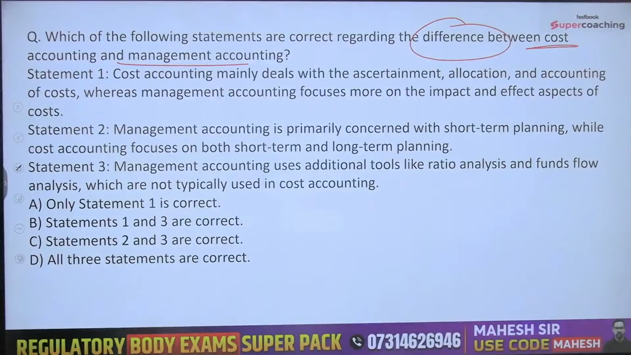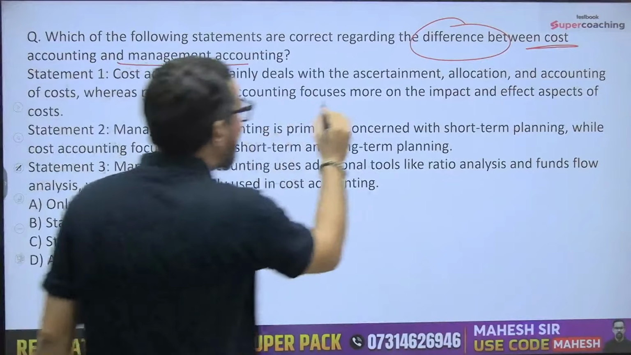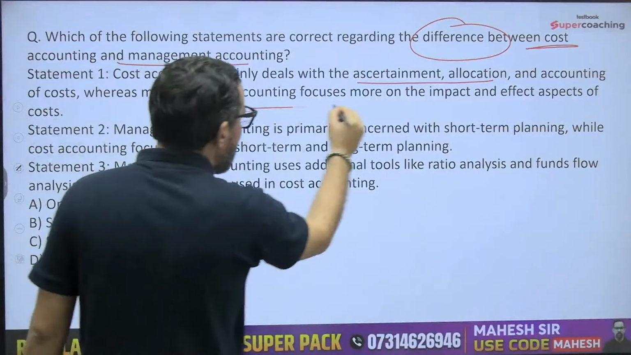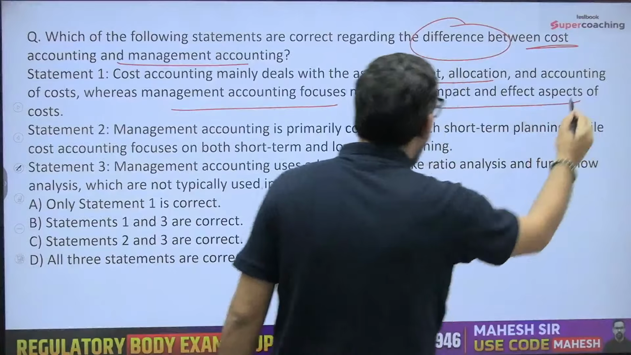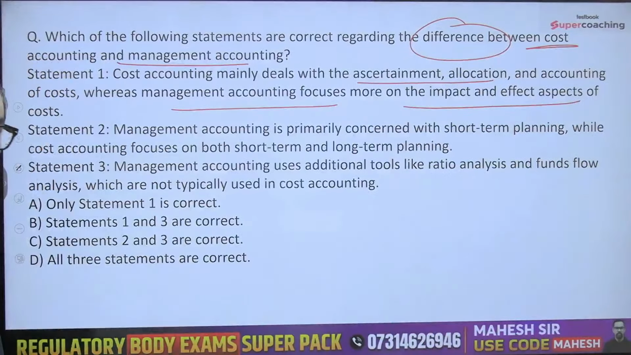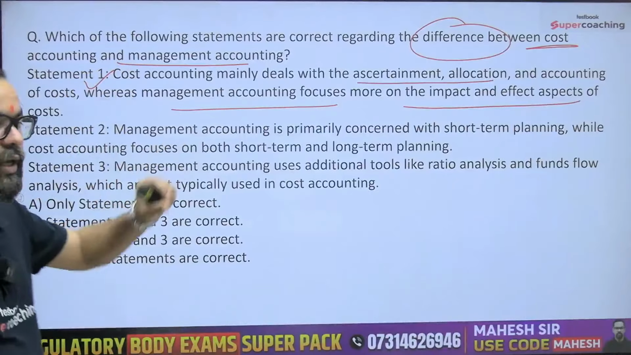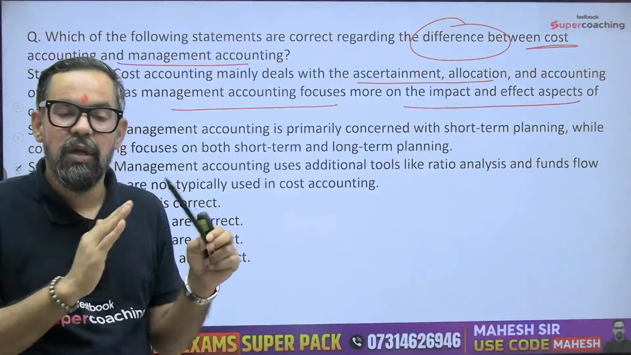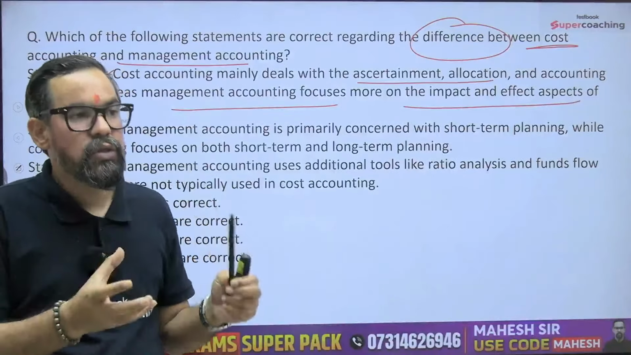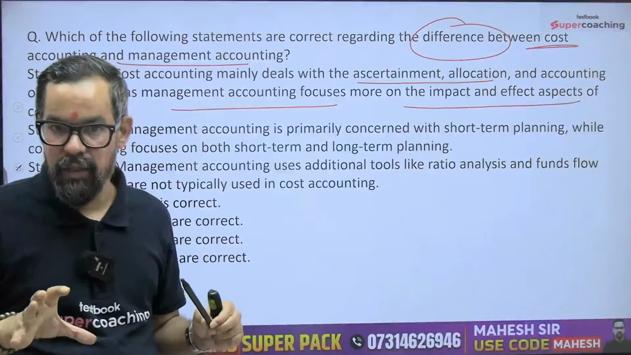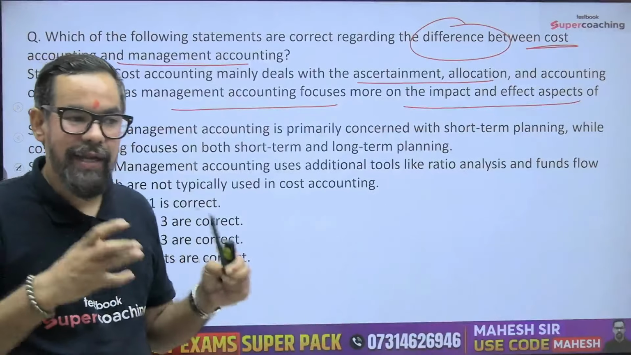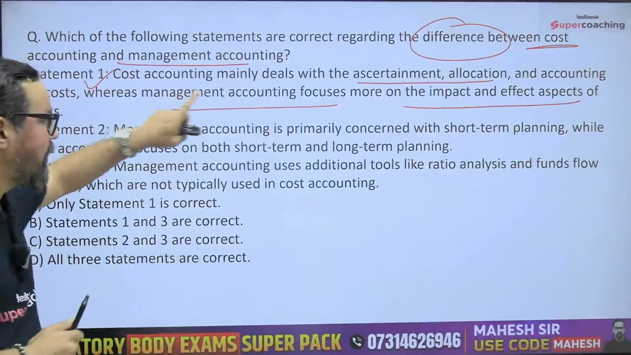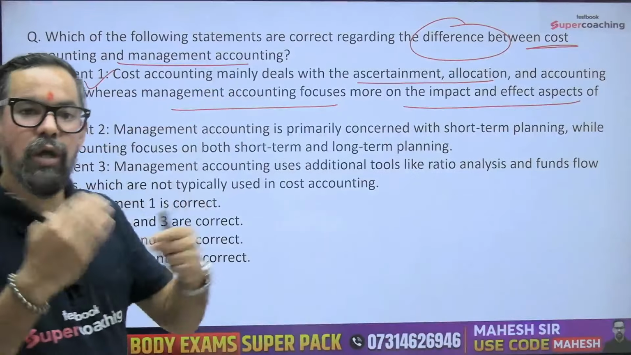Let's start. First, cost accounting mainly deals with the ascertainment, allocation and accounting of cost, whereas management accounting focuses more on the impact and effect aspect of the cost. 100% true. In cost accounting, it is about how we should allocate cost so that we can minimize wastage and manufacture that particular product at the best price. That is linked with how we'll sell the product and other things. When it comes to management accounting, it is the outcome of cost accounting.